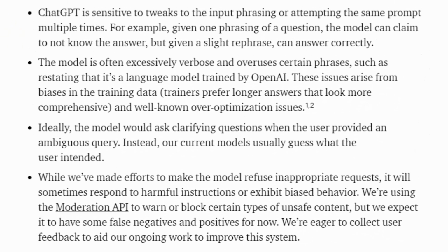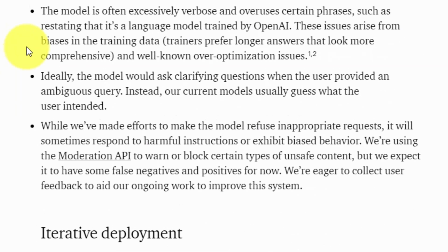In the second area, it says that in some cases you can restate a question and get different answers from the chatbot. So if you don't like the response you're getting, it's a good idea to restate the input in order to get the output from the chatbot. The third bullet point openly states that the chatbot can use more words than it should, and in some cases will overuse certain phrases.